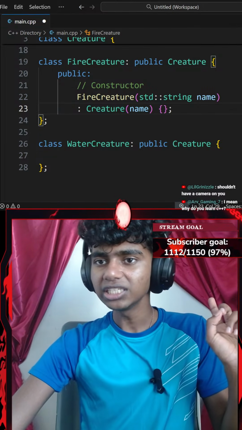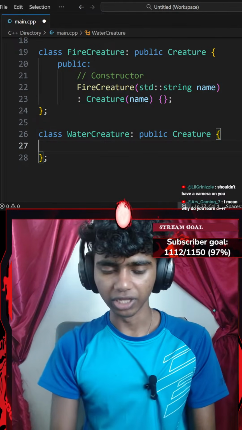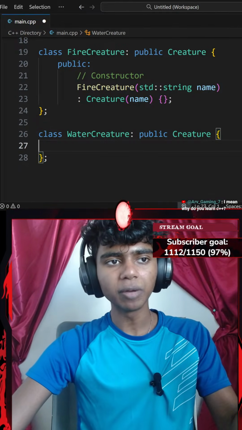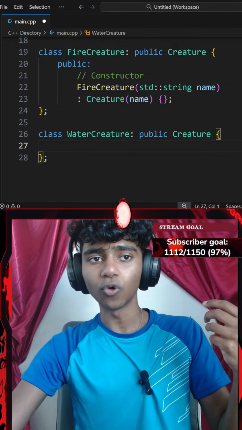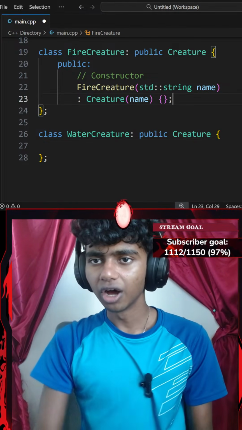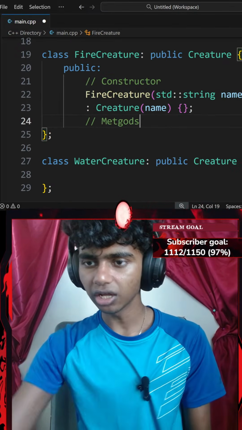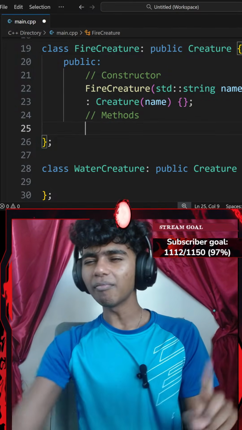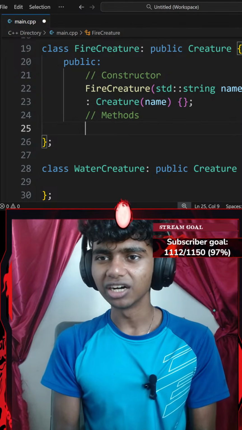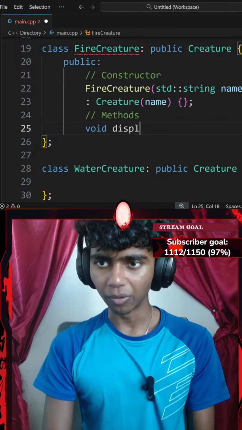Okay, that said, let's see. So next up for my water creature class as well, I gotta publicize everything. Although before I publicize them, each must implement display power in its own fiery or watery way. Okay, so let's go ahead and add methods first. So I'll go with something like methods. There we go. For my methods, I'm going to create a void method called display power.